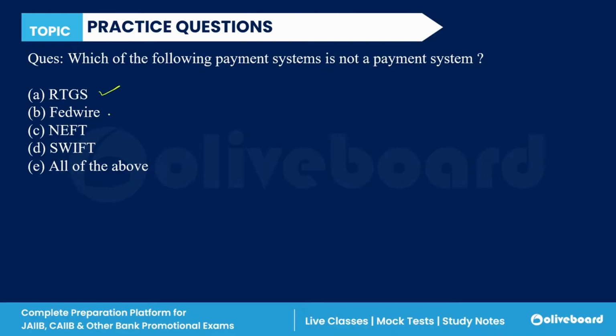RTGS is a payment system. Fedwire is, NEFT is, SWIFT is like a messaging app, right? So it is not a payment system. So D is the correct answer. Clear?